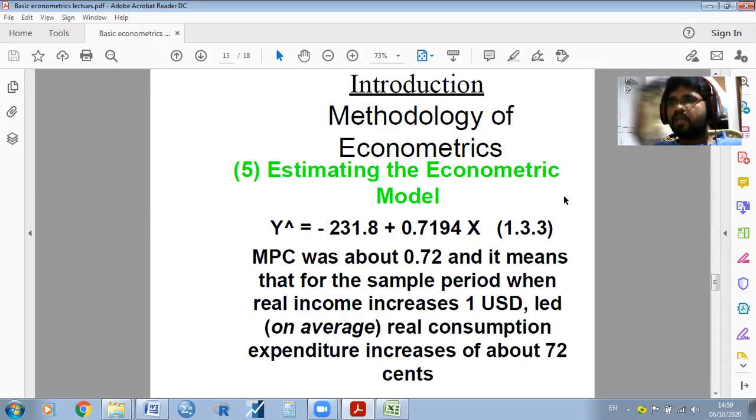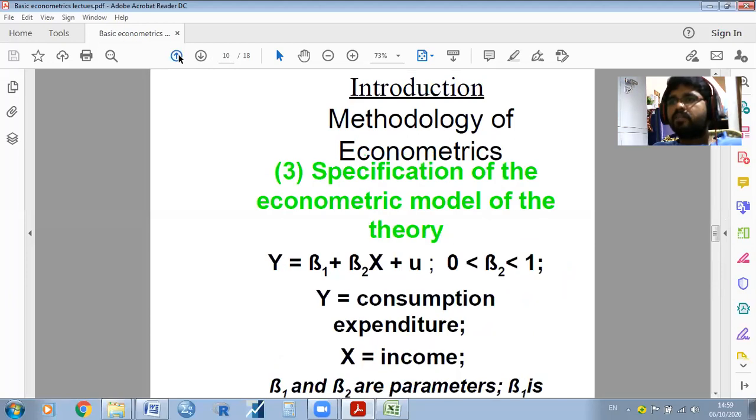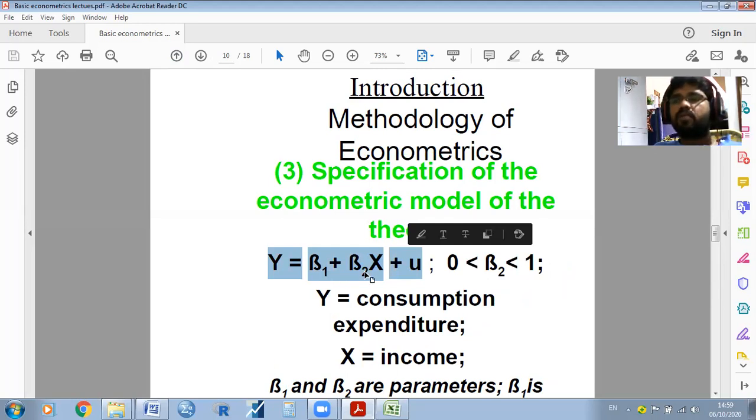And the fifth one is the estimation of econometric models. After collecting some information, we need to estimate the econometric model. Whatever model we have, we need to estimate the beta 1 value and beta 2 value.